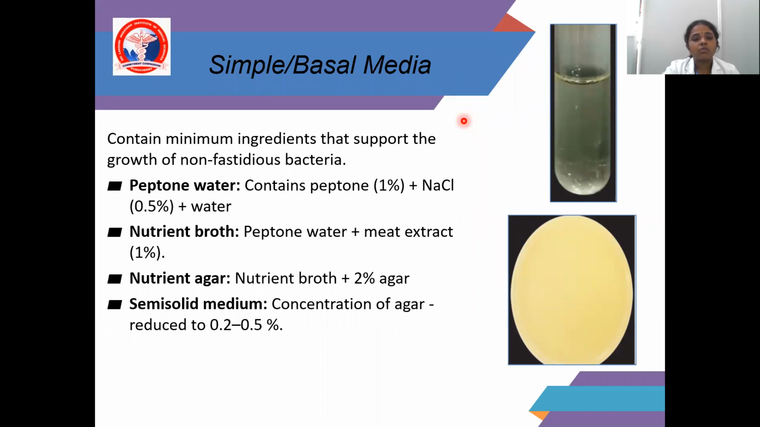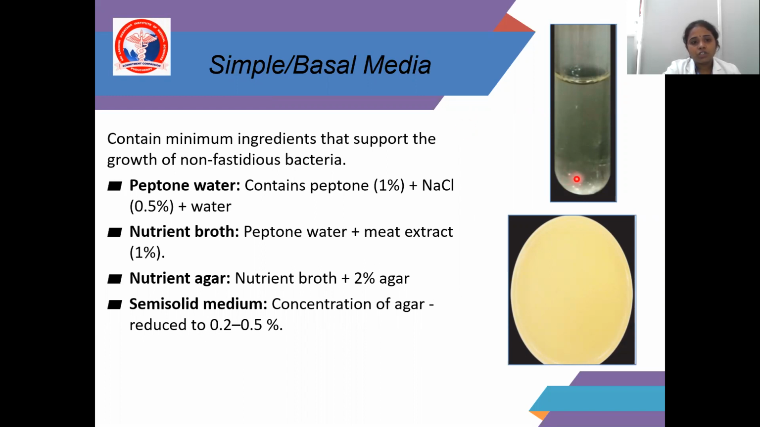So peptone water contains peptone 1% plus NaCl plus water, nutrient broth contains peptone water plus meat extract, and nutrient agar contains nutrient broth. What are all the ingredients? Peptone, water, meat extract, and additionally agar. For solid media, 2% agar, and for semi-solid media, the concentration of agar is reduced to 0.2 to 0.5%.